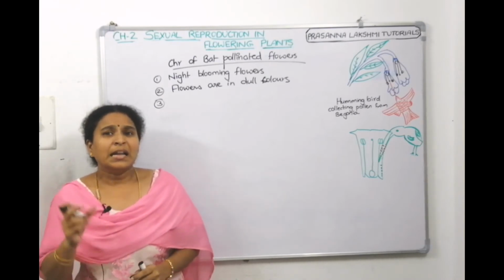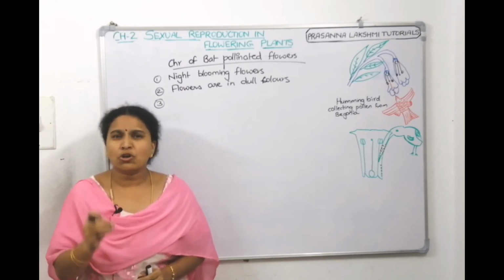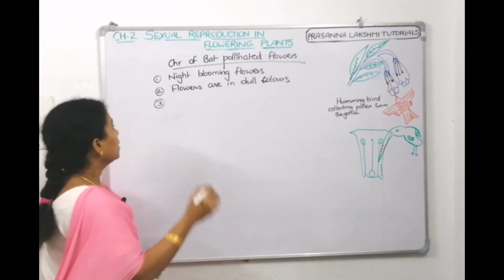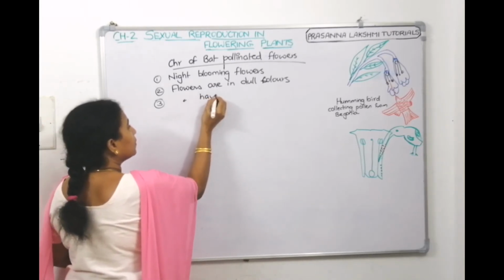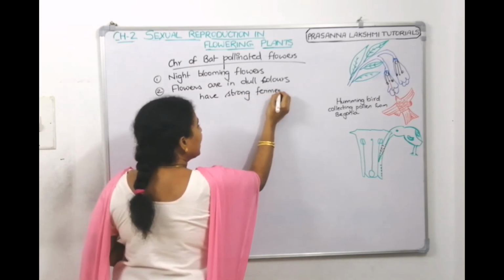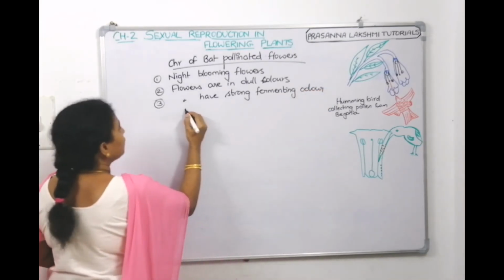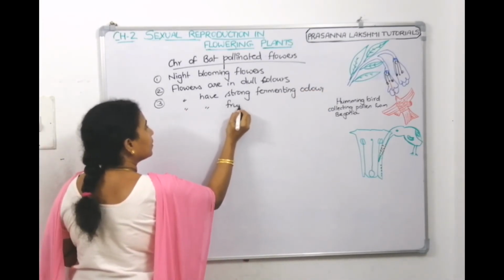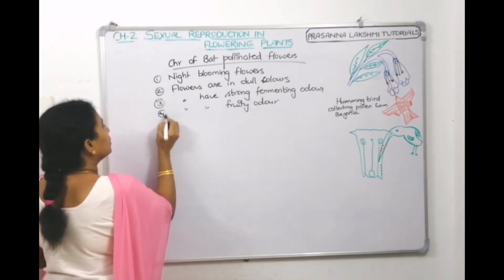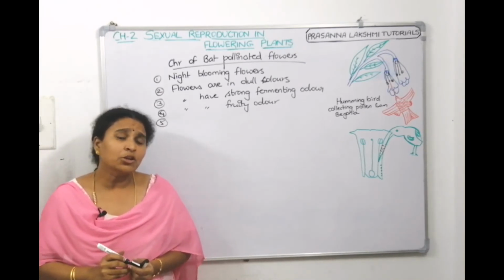And then bats prefer fermented odors. The flowers should have strong fermenting odor, or the flowers should have fruity odor, then also they are pollinated by bats. Why are bats coming towards the flower?